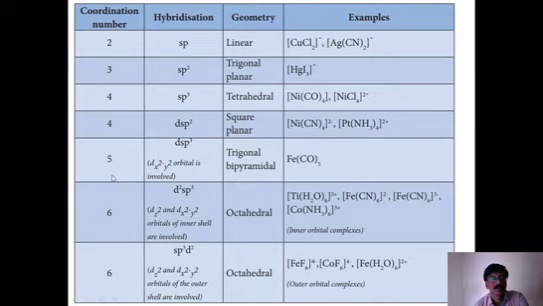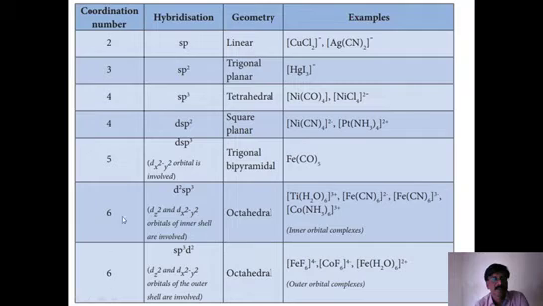And with regard to coordination number 5, this we already know. dsp3: here one is a d orbital, another is an s orbital, and three p orbitals. dsp3 is a clear indication of trigonal bipyramidal. Already we know pentacarbonyl iron, with iron in zero oxidation state. Anyhow, we will look at this structure.